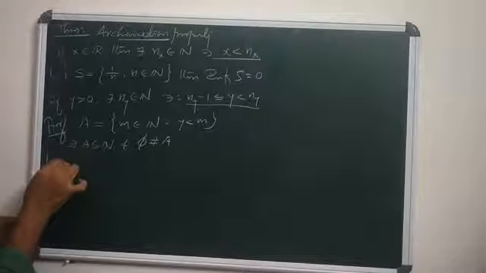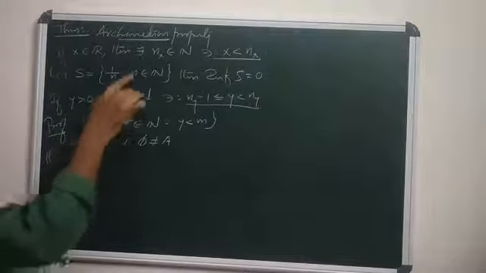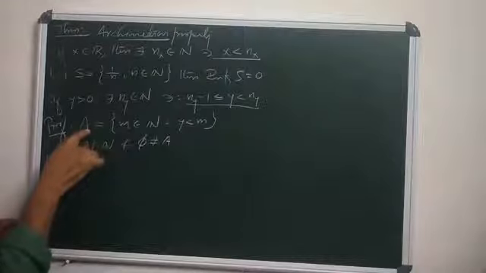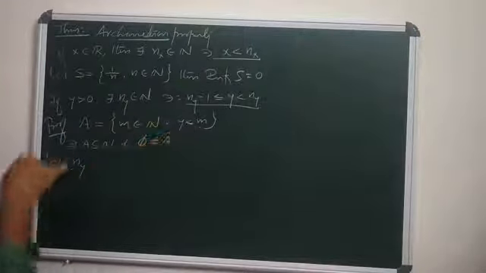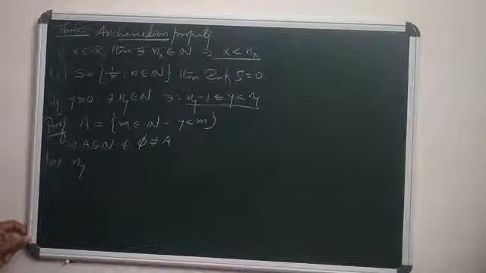Let ny be the least element of A. What is ny? ny is a natural number. What is A? A is the collection of all natural numbers greater than y.